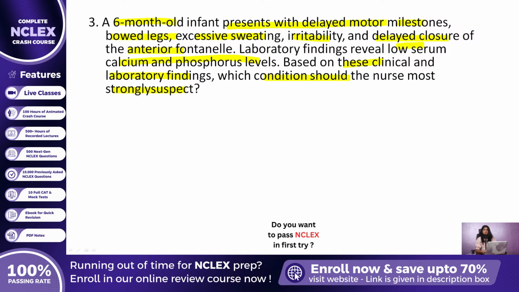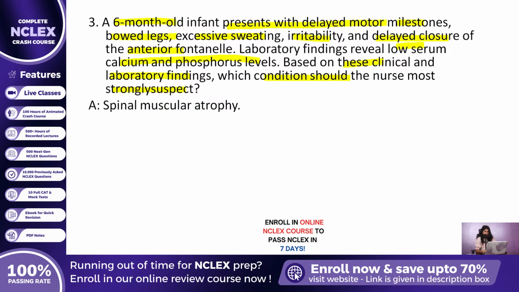Let us now look at the possible diagnoses the nurse may consider in this case. Option A, spinal muscular atrophy. Option B, rickets.